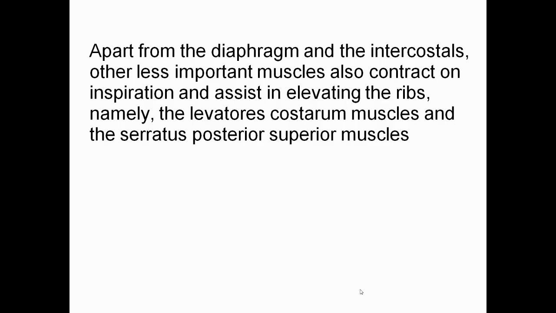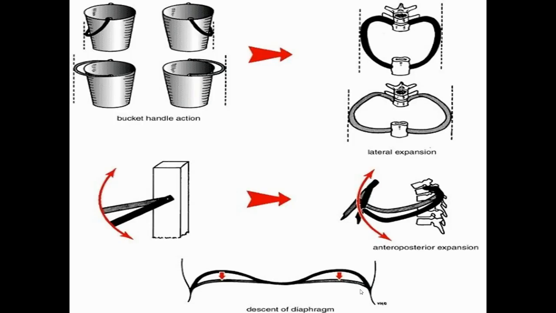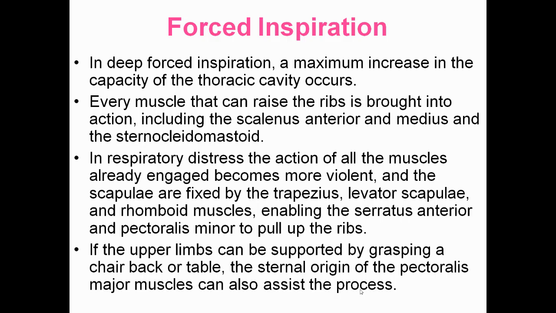Apart from the diaphragm and the intercostal muscles, other less important muscles also contract on inspiration and assist in elevating the ribs, namely the levator costarum muscles and the serratus posterior superior muscles. So these are all the movements that will increase the diameter in the transverse, anterior-posterior and vertical aspects. Now we will see the forced expiration.